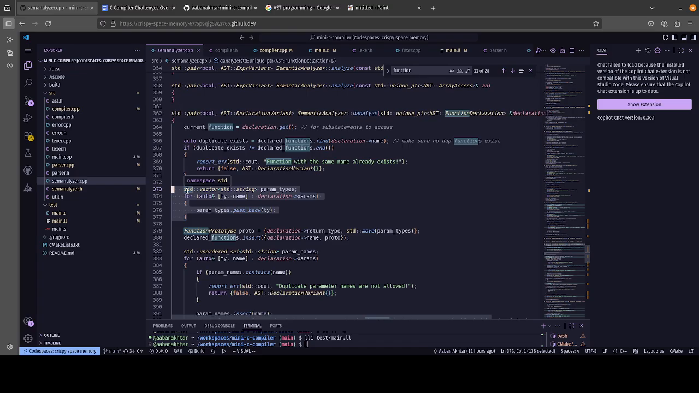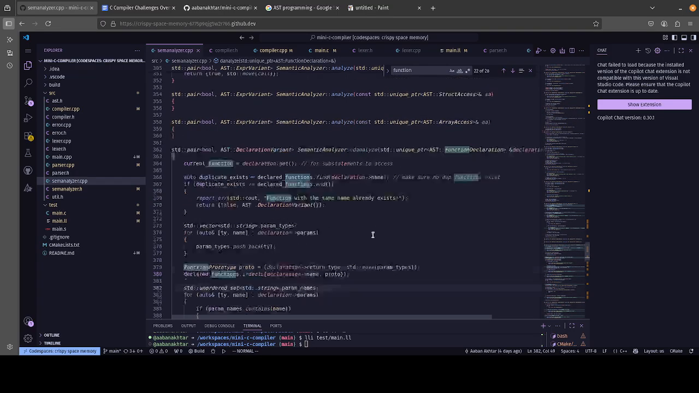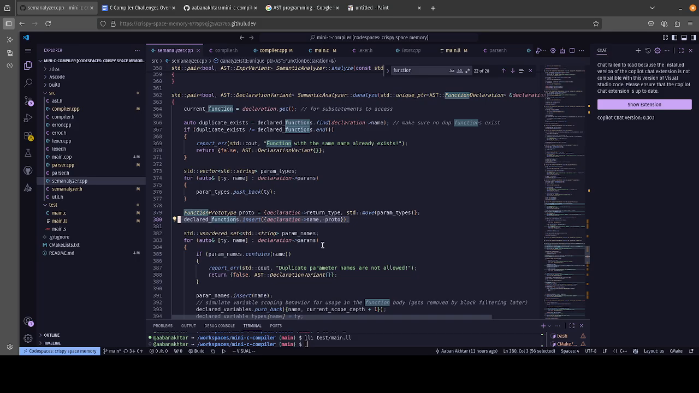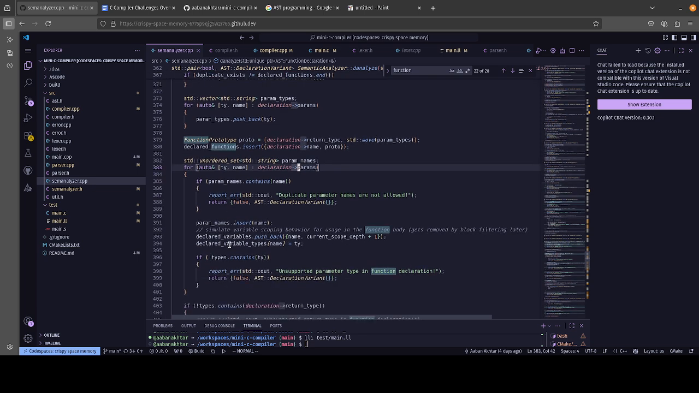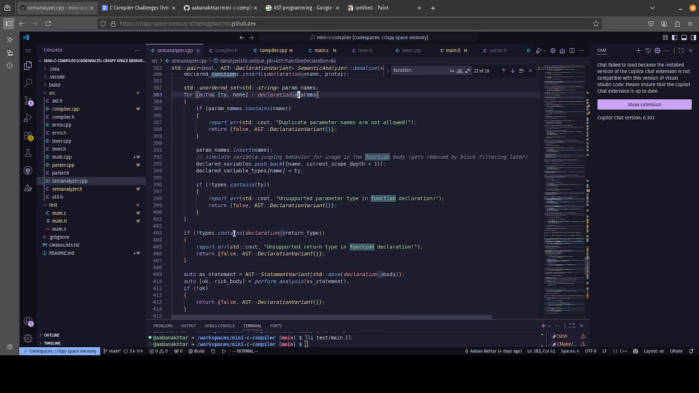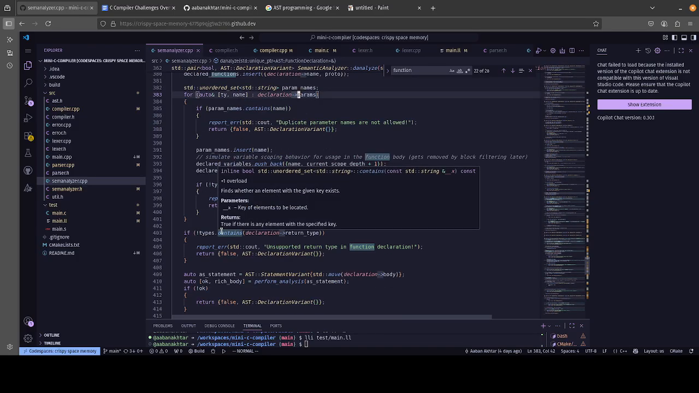This is useful for when we call the function, because we want to be able to match the passed argument types to the actual prototype of the function itself. And then we actually create the prototype here, by the way. And then we look at the parameter names. We make sure that there aren't duplicate parameter names. And then we insert the name. We also check for a valid return type. If the type has not been declared, then it's not valid. So forget about it.